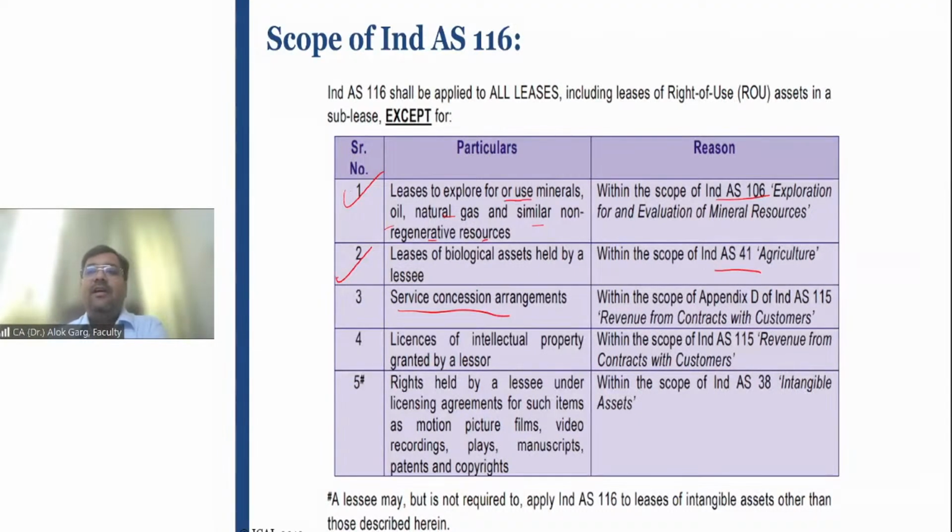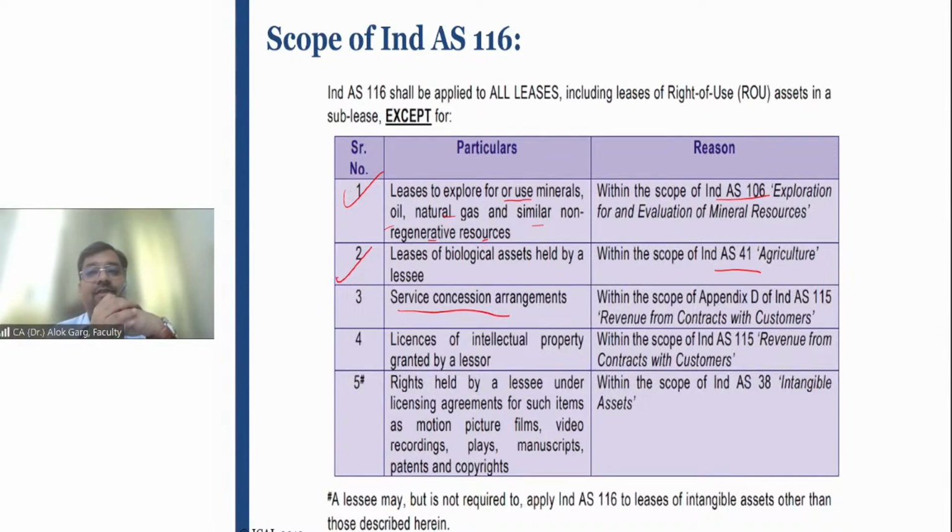So friends, service concession arrangement means when the government is giving an asset or area to a private party to develop the infrastructure and collect money from the public for a specified period of time. This is known as a service concession arrangement, a public-private partnership.